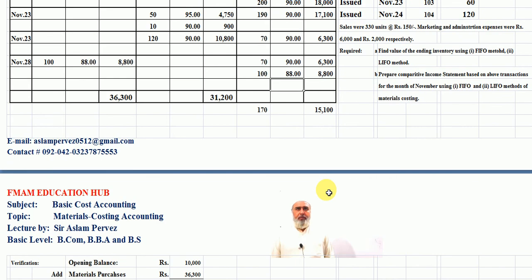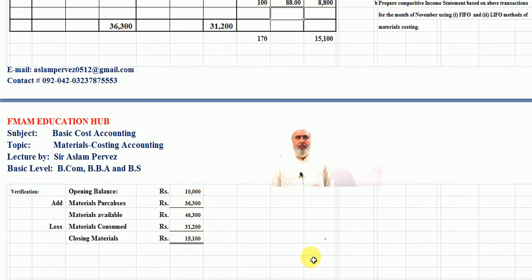Students, now in our verification, the opening balance is ₹10,000. The material purchase amount is ₹36,300 here. The sum is ₹46,300. The material consumed is ₹31,200. The remaining balance, the closing figure, is ₹50,100, which matches this value. It means that we have solved our problem 100% accurately. Students, this is the FIFO method.